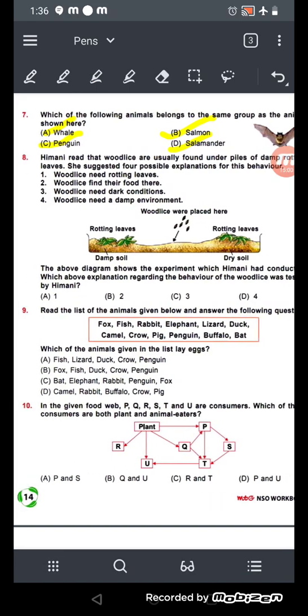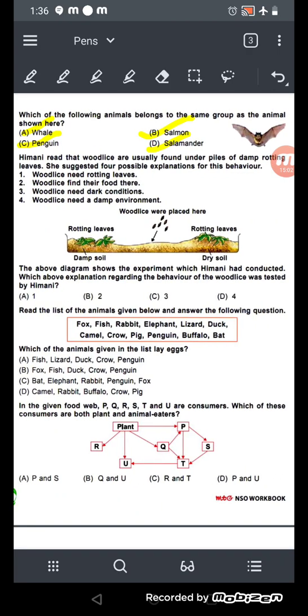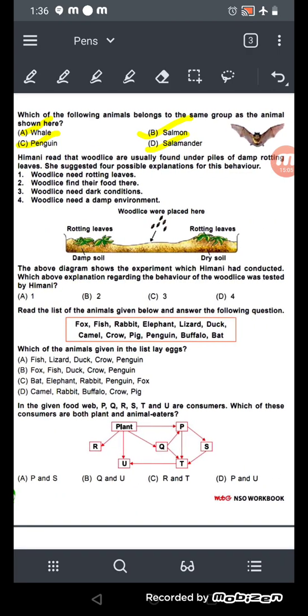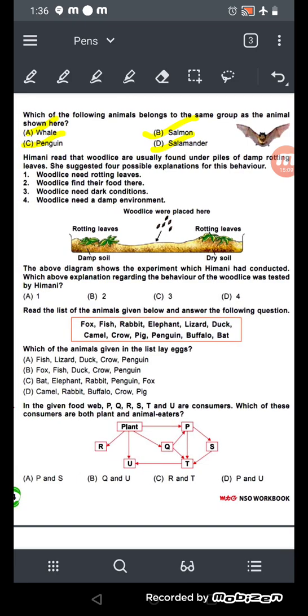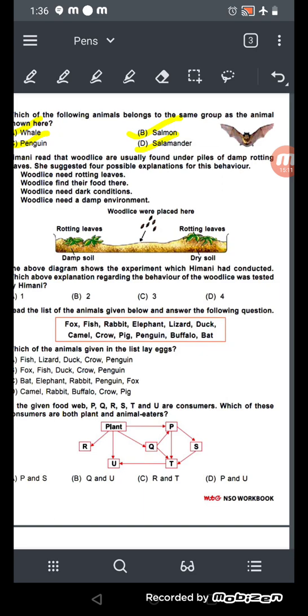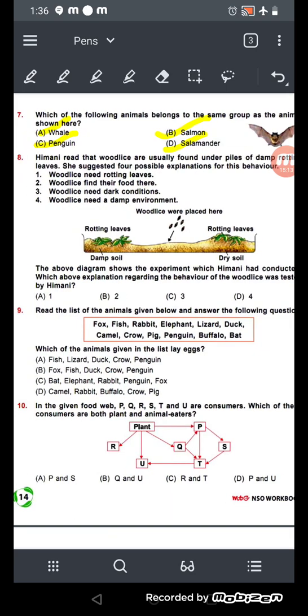Now number 8. Himani read that woodlice are usually found under piles of damp rotting leaves. She suggested four possible explanations for this behavior. So what can this be? Woodlice need rotting leaves, they find their food there. Woodlice need dark conditions, and woodlice need a damp environment. Now what will be the answer?